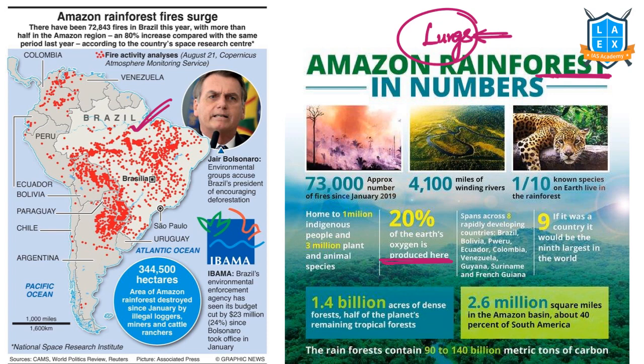This spans across 8 developing countries, with 1.4 billion acres of dense forest, and it consists of half of the planet's tropical rainforest. Amazon rainforests are one of the fast disappearing rainforests in the world. African rainforests are the second, but Amazon is the first. Due to many economic compulsions, mining activity, etc., these are all leading to destruction of Amazon rainforests.